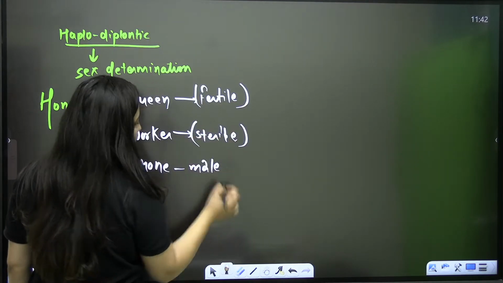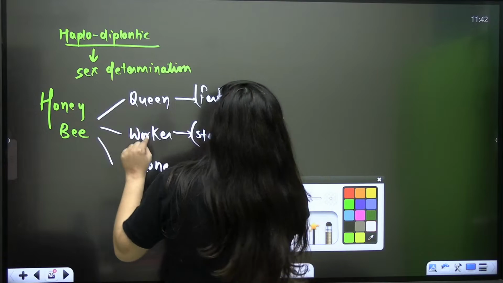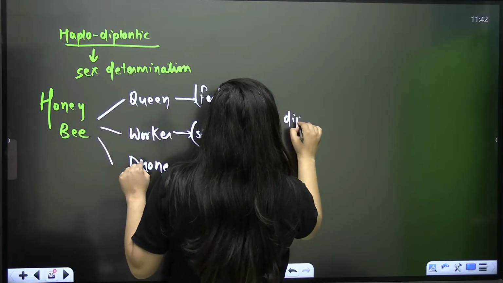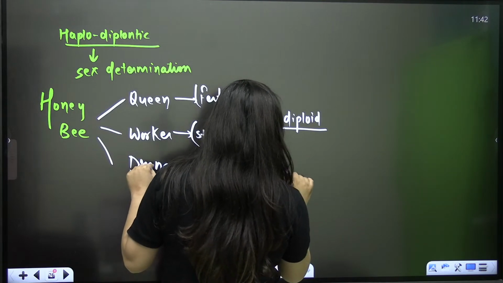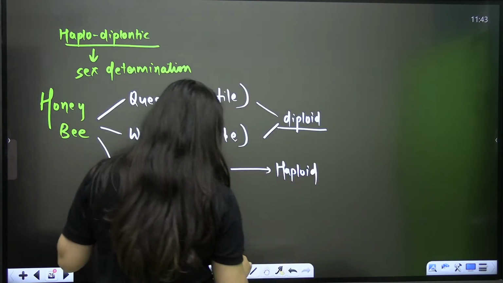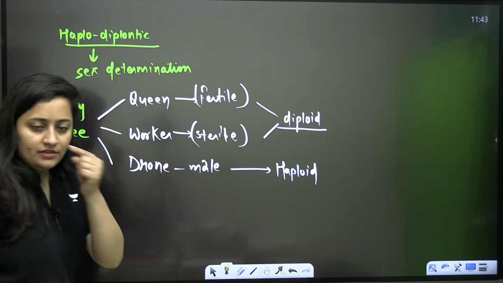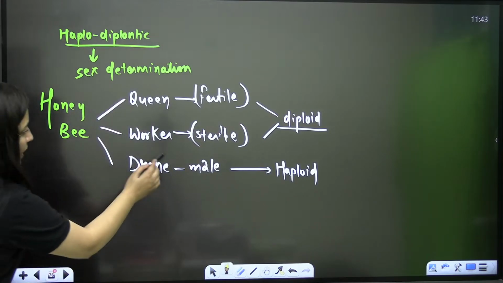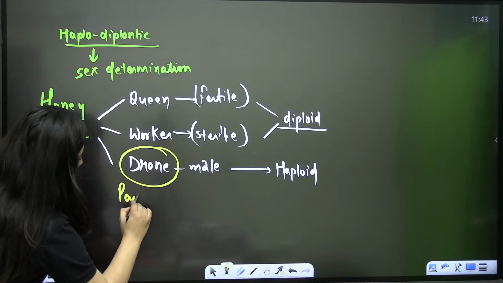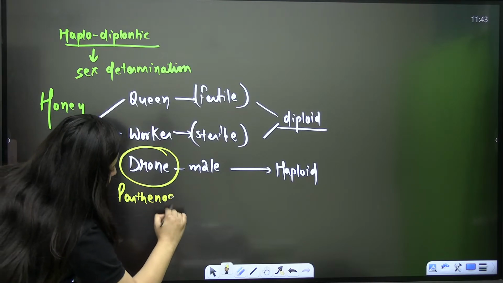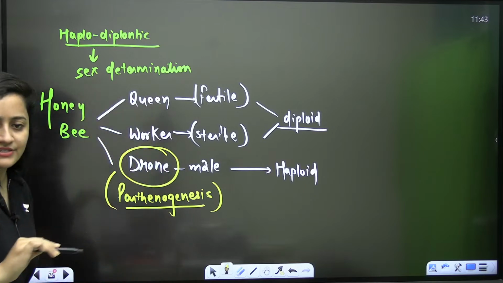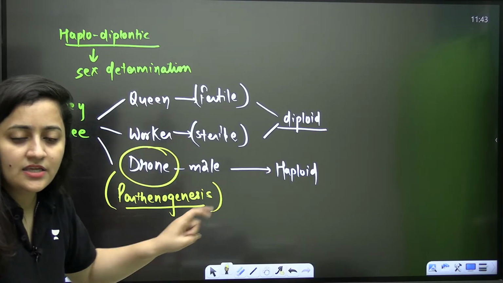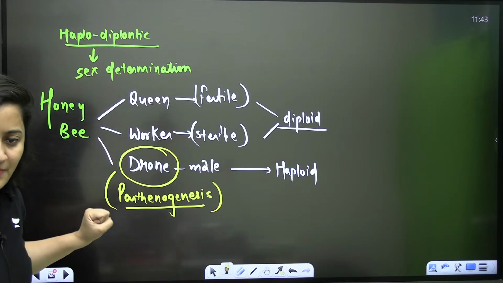And here, what do you see? The queen and workers are diploid, and the male is haploid. This drone is haploid. Do you know why? Because of parthenogenesis. What is the meaning of parthenogenesis?